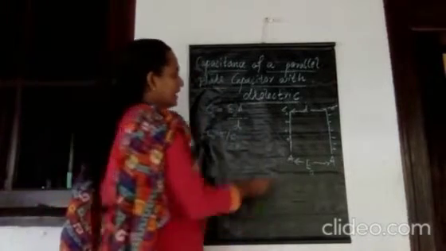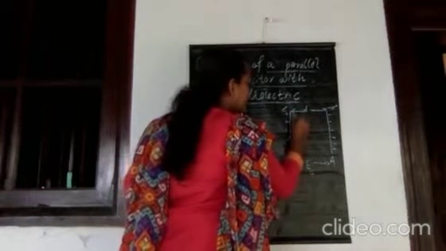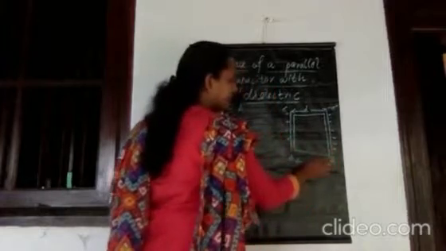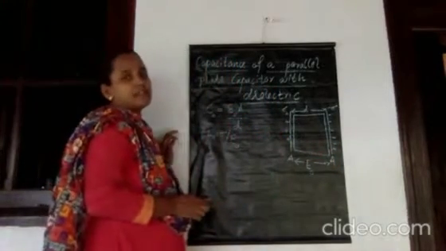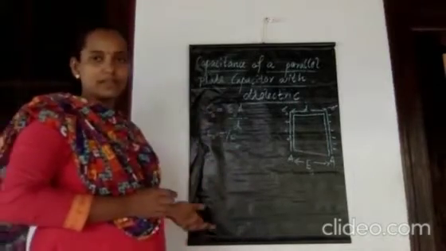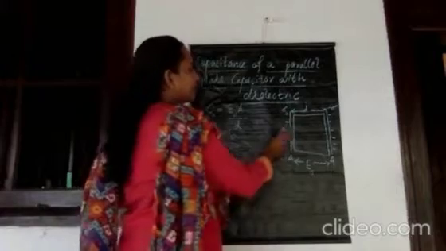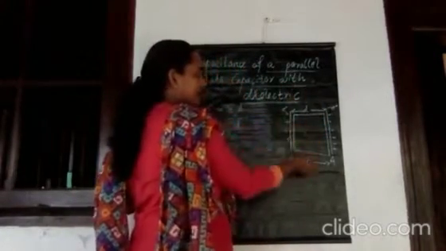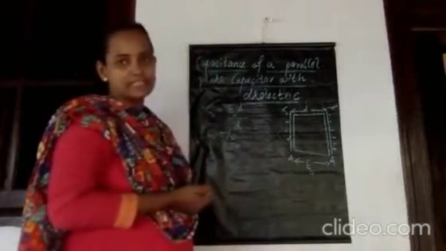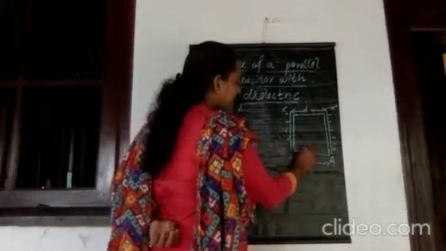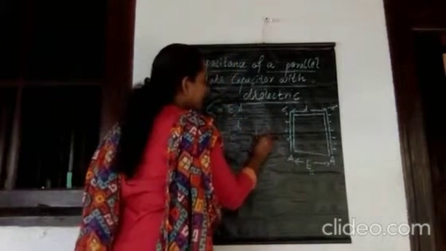And when we introduce a dielectric medium in between this parallel plate capacitor, we want to check what will happen to its capacitance. In the previous part of this chapter, we studied what will happen to a dielectric material when it is placed in the presence of an external electric field. So, here we place a dielectric material with a thickness t, which is less than the distance of separation between the metal plates.